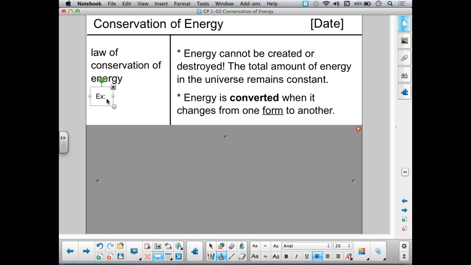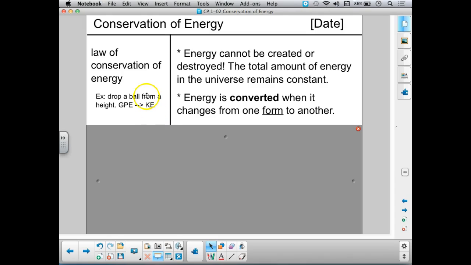Let's say I drop a ball from a height, and that would be converting the energy it had at the very beginning, gravitational potential energy, into kinetic energy because it's speeding up as the ball drops. This is an energy conversion when I change one form of energy into another.